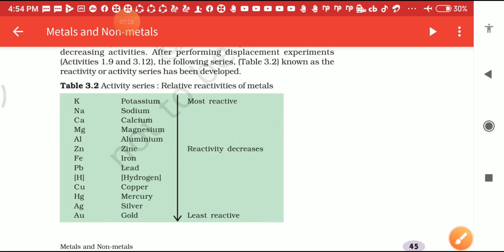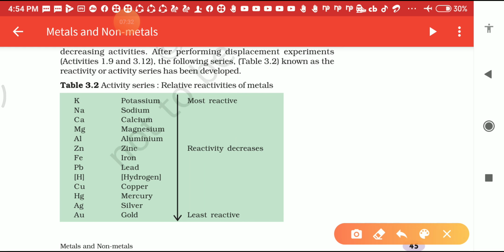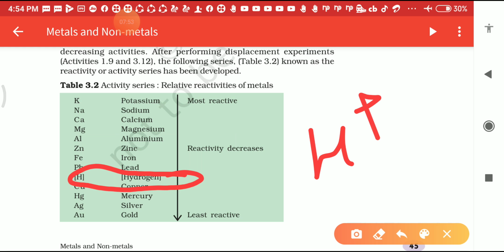Then student, you will see actually hydrogen has only one electron. It means it can donate the electron very easily or lose the electron very easily, okay, and hydrogen also possesses positive ions, that is H positive. That's why we can write the hydrogen here.